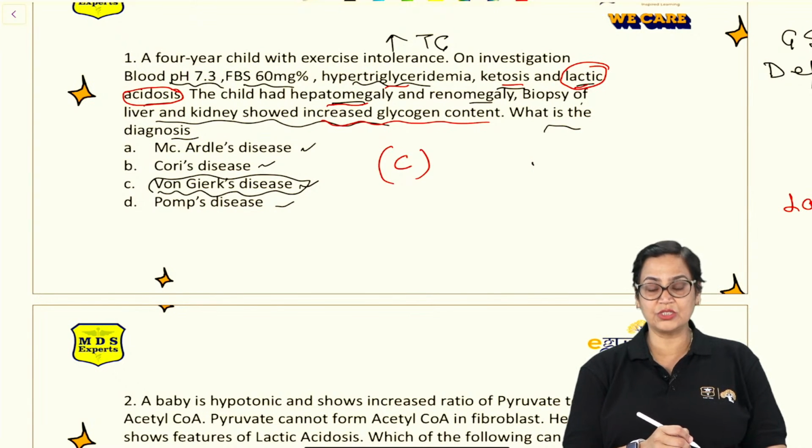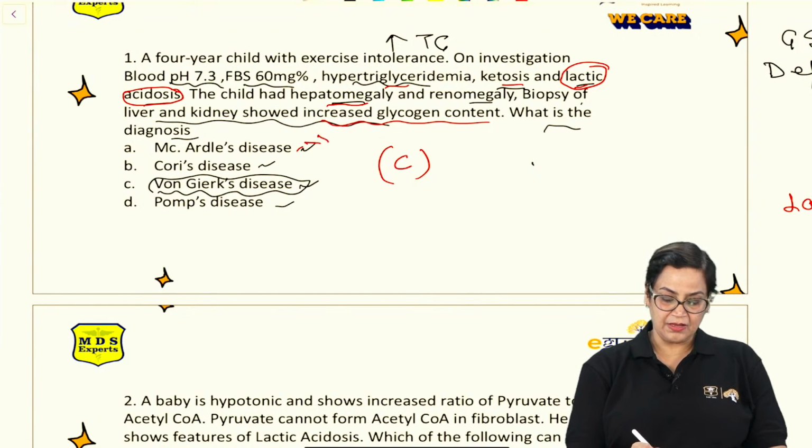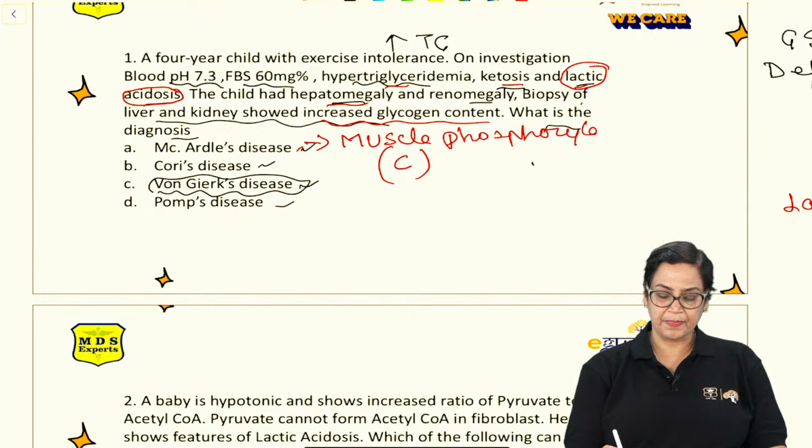Now there are other options also. If you look at other options also, McArdle's disease. Can anybody tell me what is the deficient enzyme in McArdle's disease? The deficient enzyme here is muscle phosphorylase.